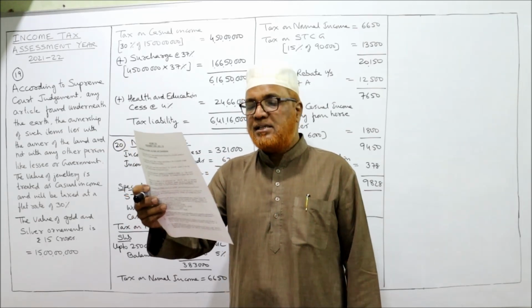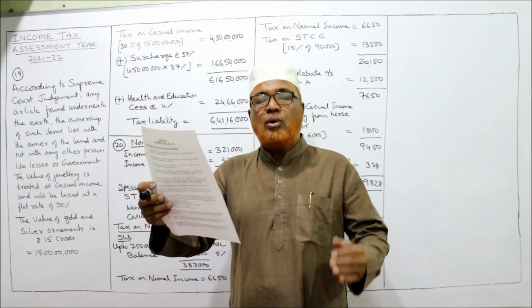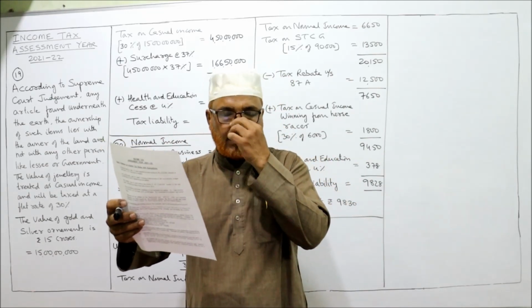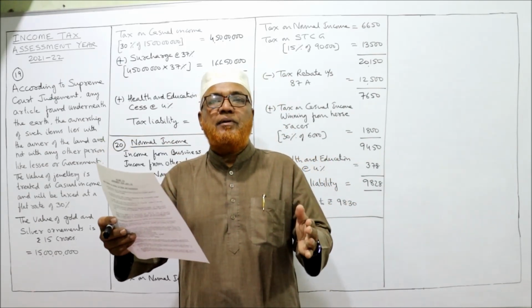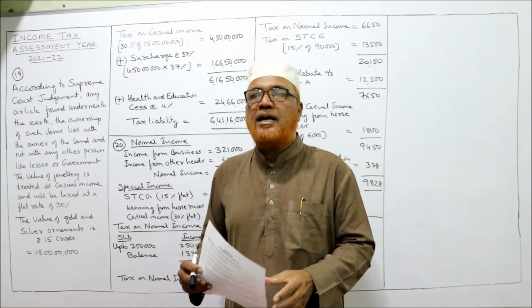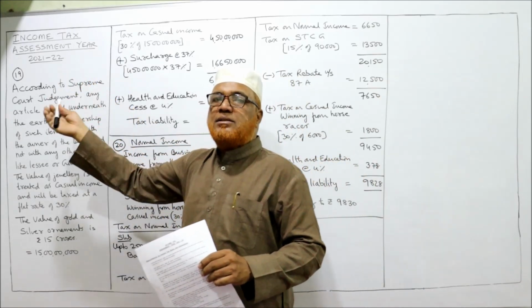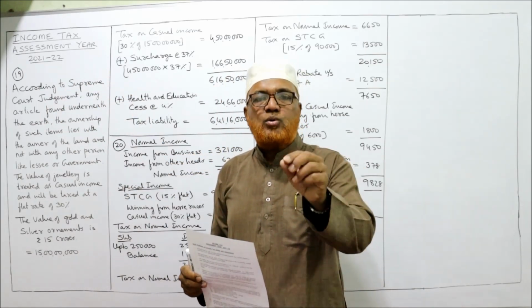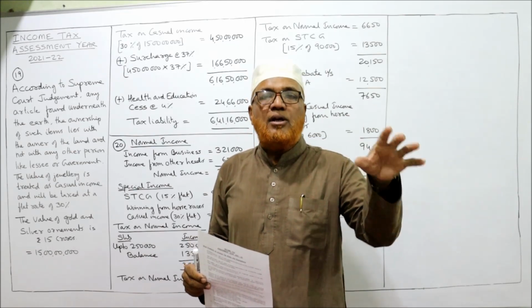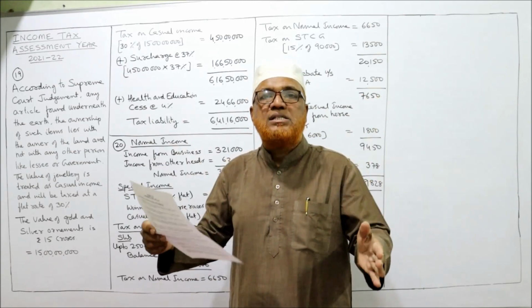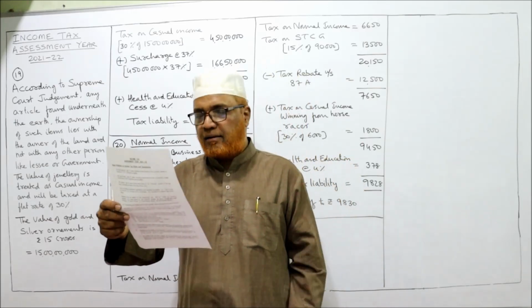So here the assessee is Rangan Shettyar. He inherited some ancestral property from his grandfather in 1999. But during the current previous year, the current assessment year is 21-22, whereas the previous year is 2020-21. So during the previous year, he was digging the earth because he wants to construct a building on that land.